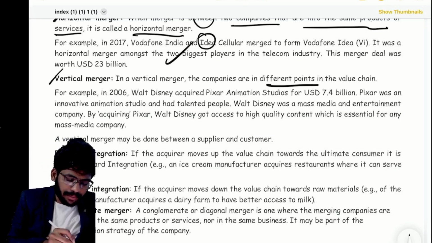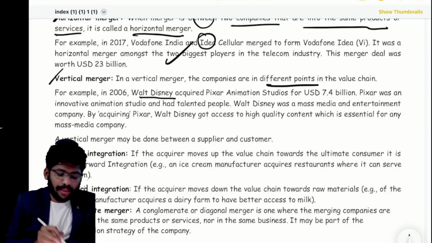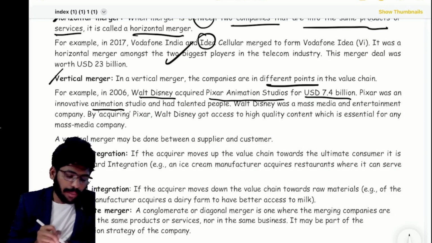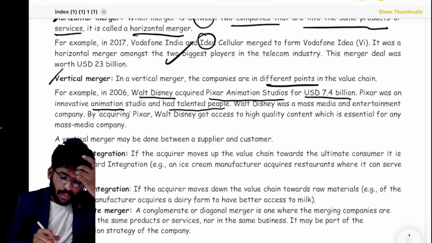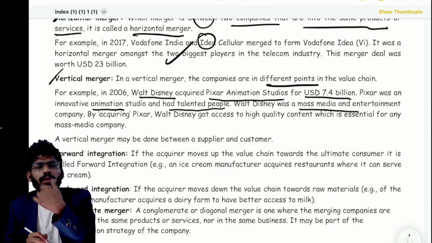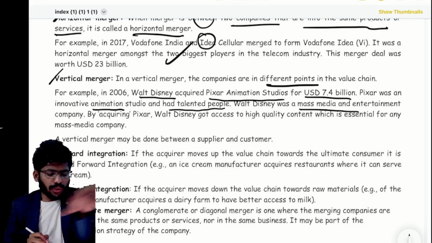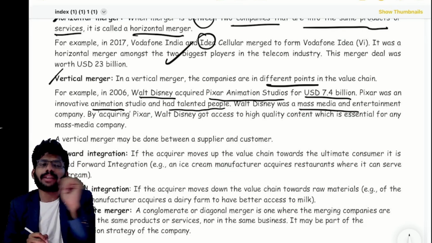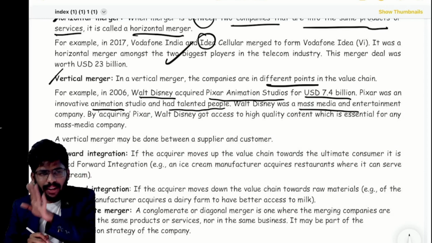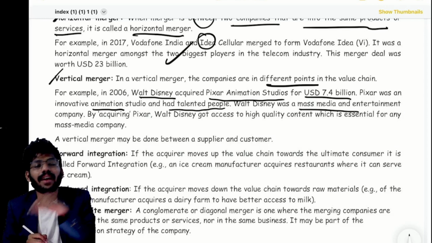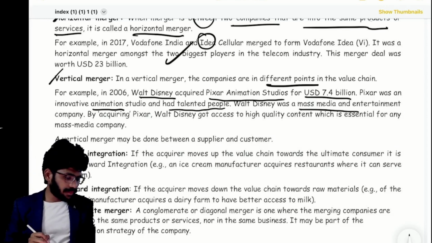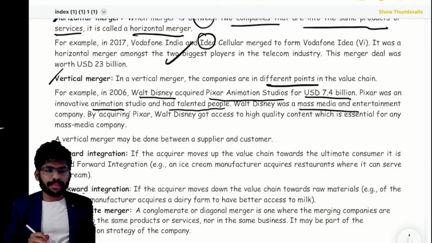See here the example, Walt Disney. Disney acquired Pixar Animation Studios for USD 7.4 million. Pixar was an innovation and animation studio and had talented people. Walt Disney was mass media and entertainment. I think you know Disney Hotstar. One is an animation studio, the second is media and entertainment. Both joined, but it is not a horizontal merger. It's a vertical merger, both are different. Correct or not?